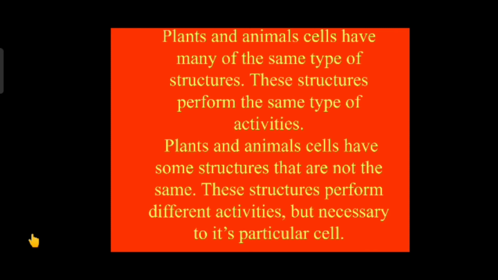Here, plant and animal cells have many of the same types of structures. These structures perform the same types of activities. Plant and animal cells also have some structures that are not the same. These structures perform different activities but are necessary to their particular cell.